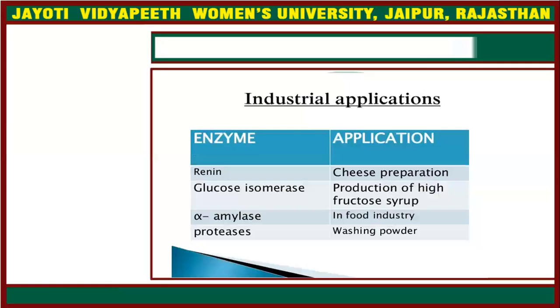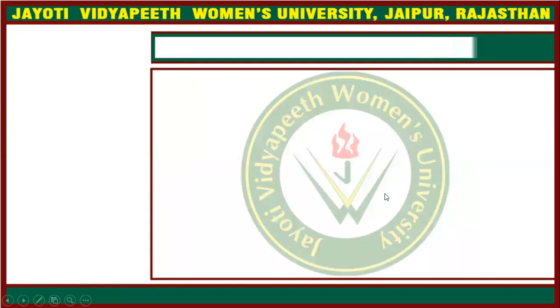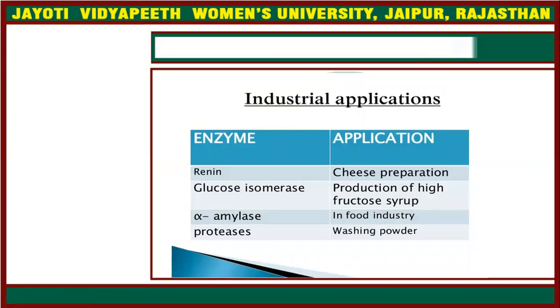Now, applications of enzymes in industry. Rennet is used in cheese preparation. Glucose isomerase is used in the production of high fructose syrup. Alpha amylase is used in the food industry. Protease is used in washing powder. So these all are the applications of enzymes.